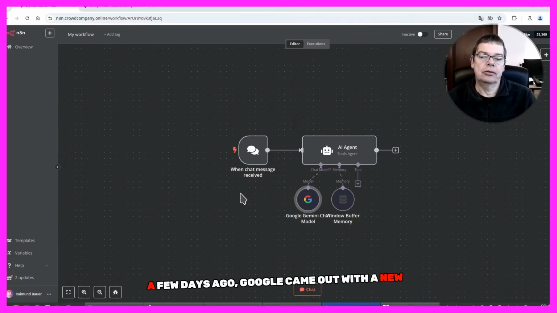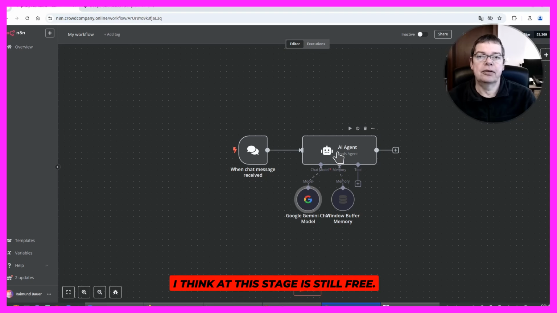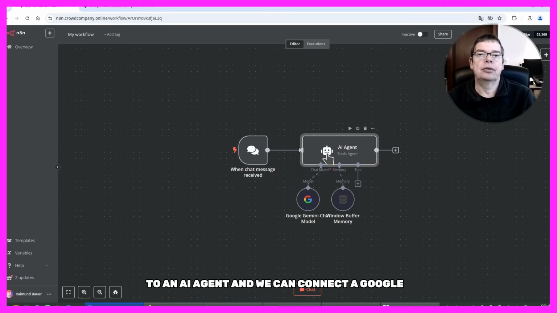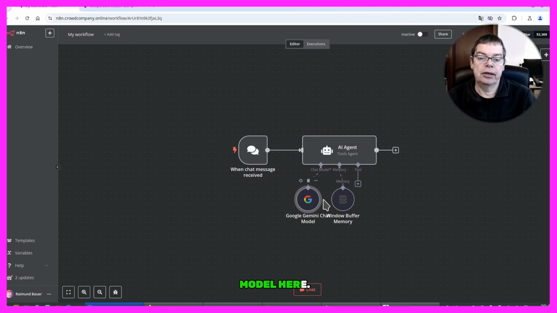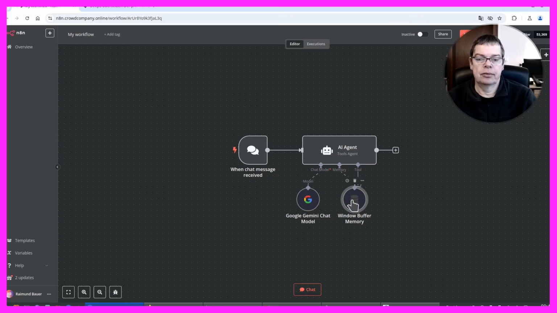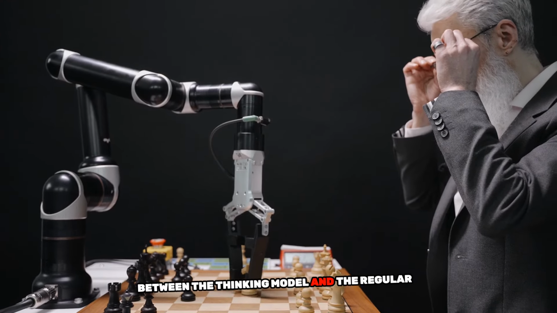A few days ago, Google came out with a new model. Right now it's experimental and we can already access it in N8N. I think at this stage it's still free. Basically, we have a chat message that goes to an AI agent and we can connect a Google model here. And this is a window buffer memory node. So far nothing new, but I would like to show you the difference between the thinking model and the regular one.